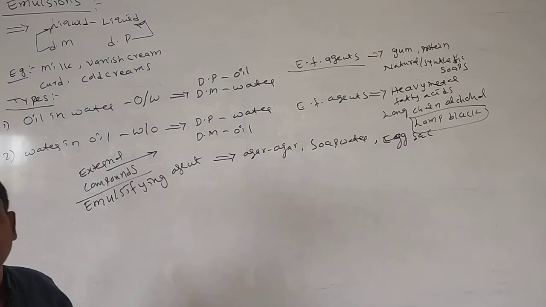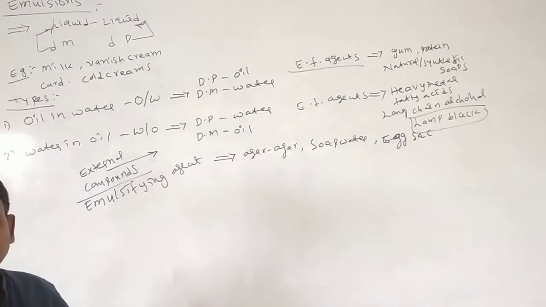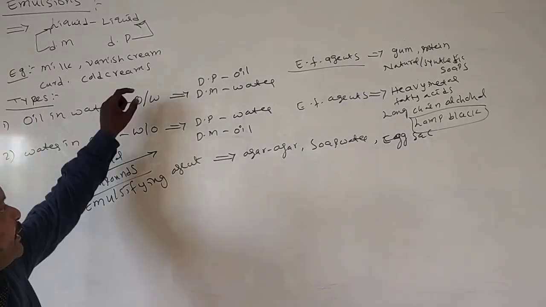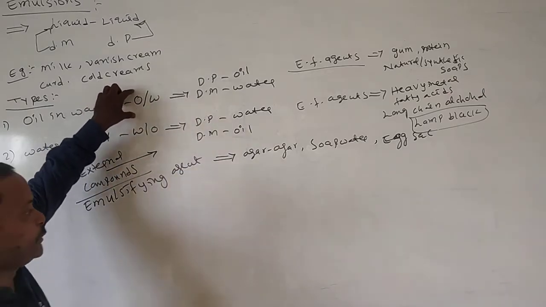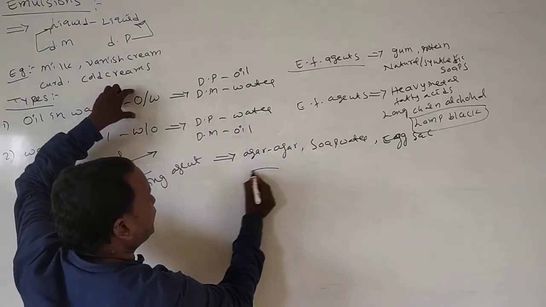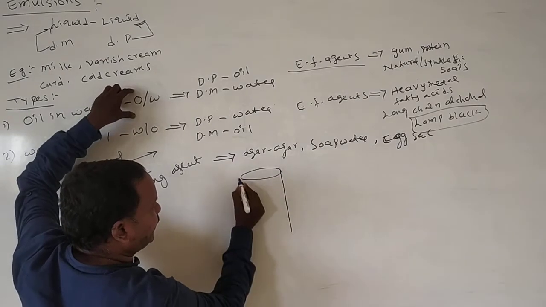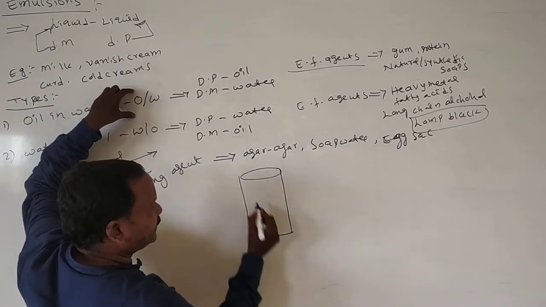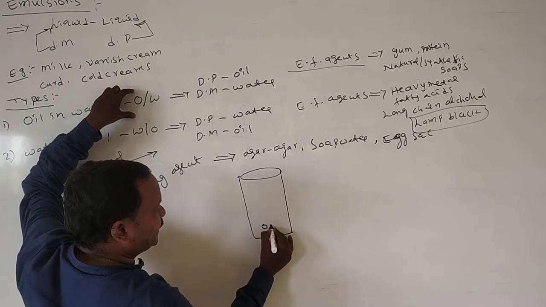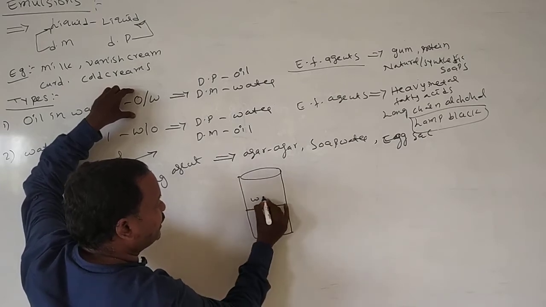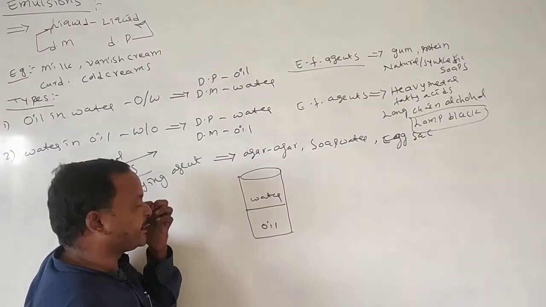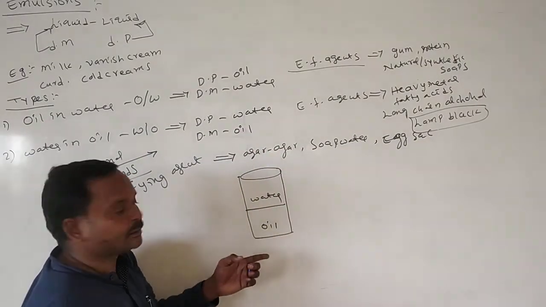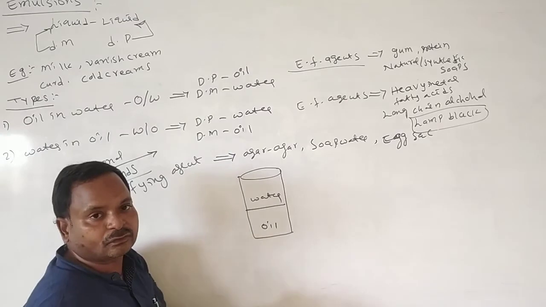All emulsions are unstable. Why are they unstable? Because the two liquids have different molecules. Suppose you take a glass, put in oil and water, and shake it. They never mix. Water is a polar molecule and oil is a non-polar molecule, so they never mix.